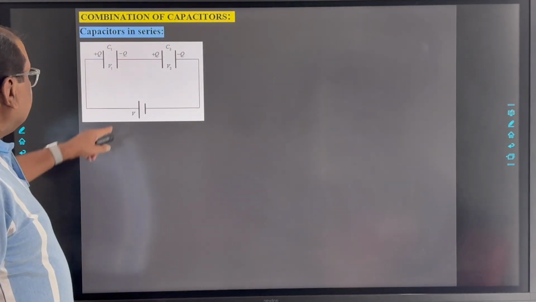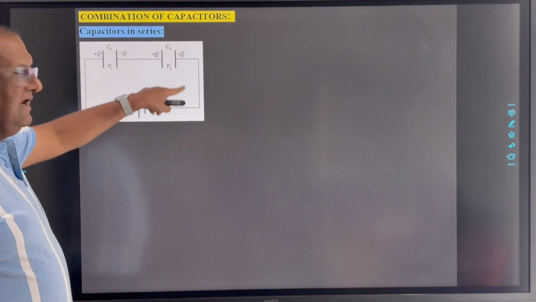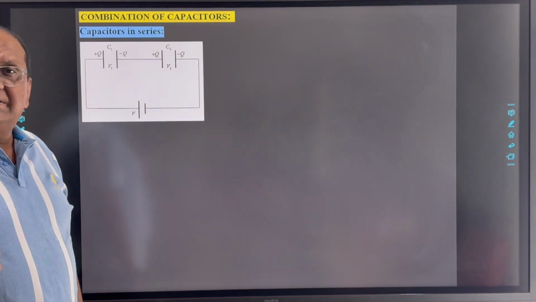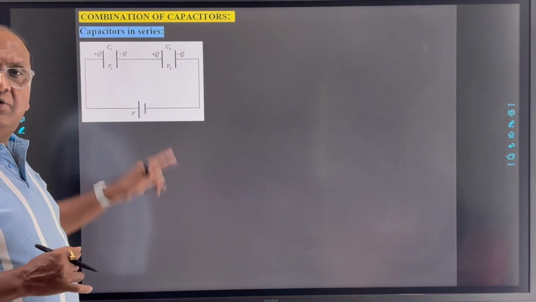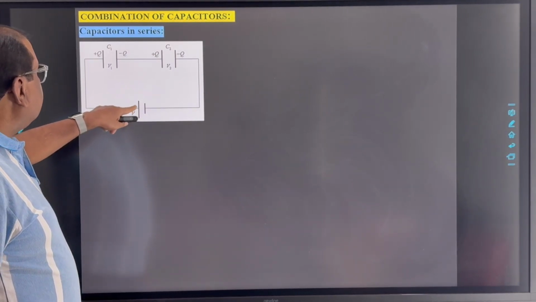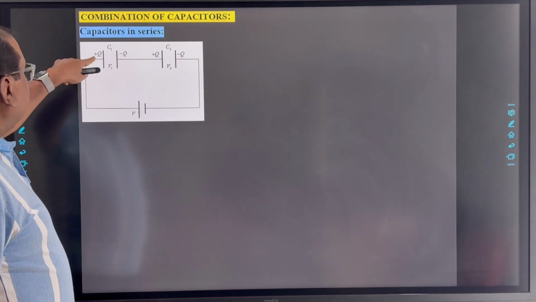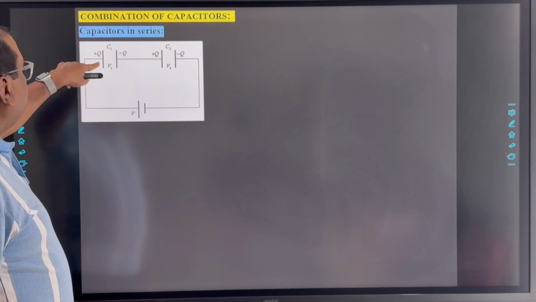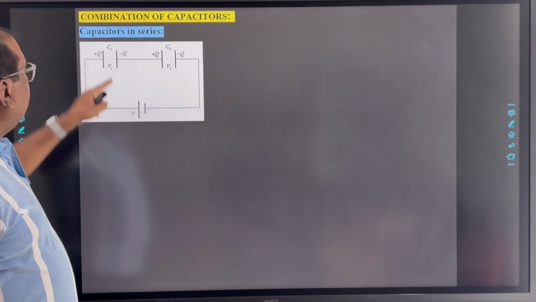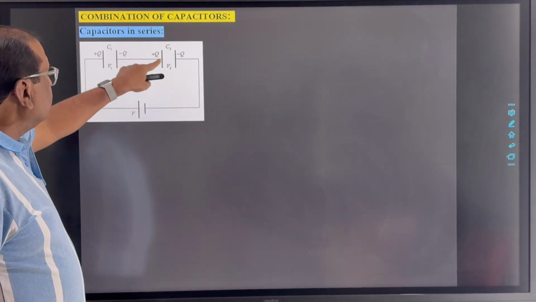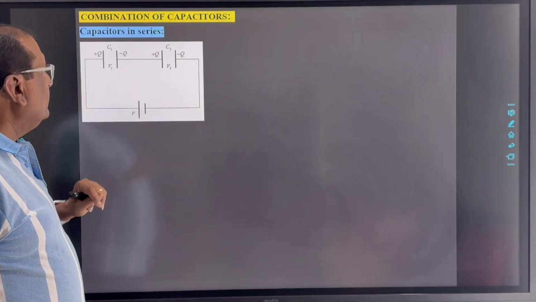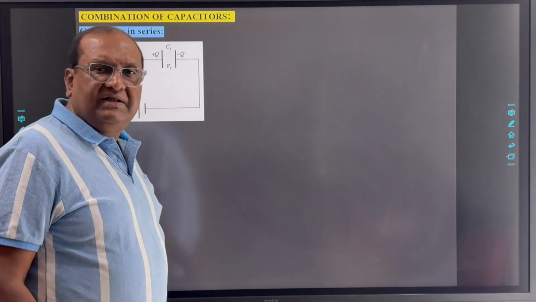When capacitors are connected with the battery as shown in this figure, then this particular connection of the capacitors is known as a series connection or series combination. Here, if this battery induces plus Q charge on the plate of the capacitor, then at the opposite plate minus Q charge will be induced. This minus Q charge will induce plus Q charge on the first plate of the other capacitor. It will induce minus Q charge on the other plate.